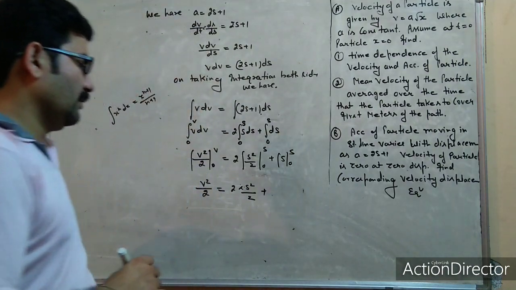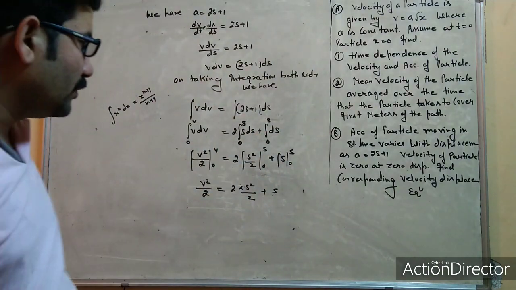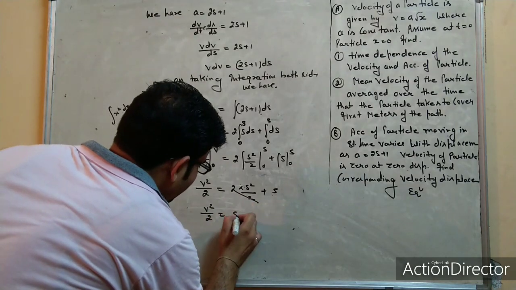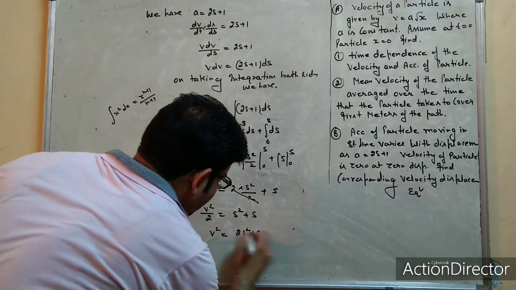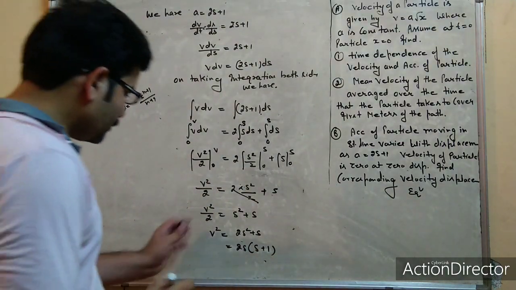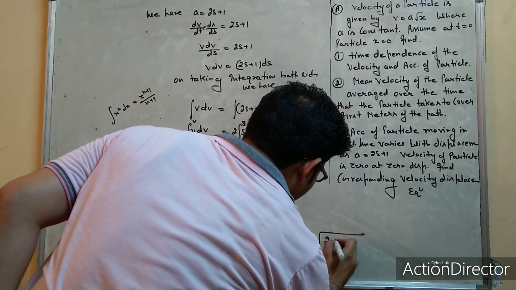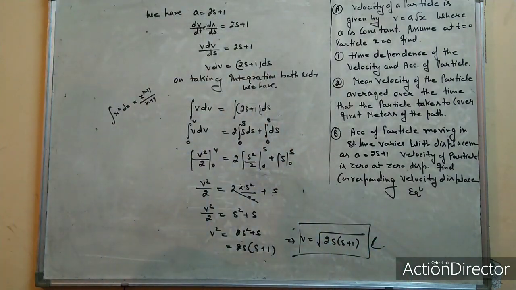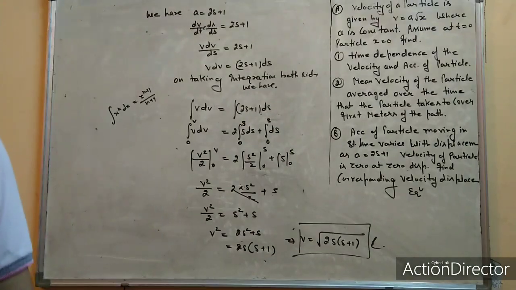Plus, what about this one, s, upper minus lower, lower is 0, so it will be s. Then v square by 2, the 2s cancel out, s square plus s, so v square is equal to 2 s square plus 2s, or taking 2s outside, 2s times s plus 1. So v is equal to square root of 2s times s plus 1. This is the required equation between velocity and displacement.